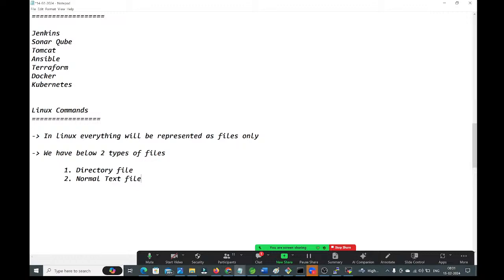Now we'll try to understand how to create this directory file and how to create these normal text files in the Linux virtual machine. Okay. Guys, we have seen some of the basic commands, so let me give those commands also. To know the present working directory.